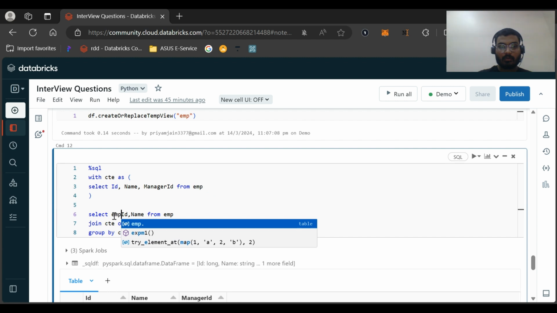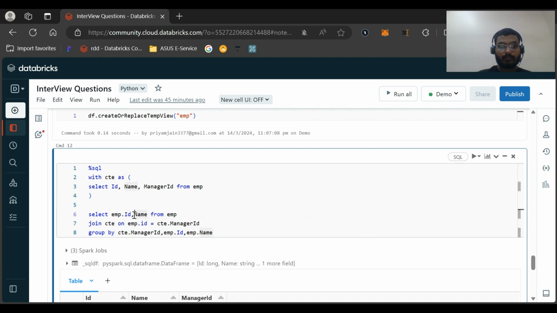Put this here also, otherwise it will give an error because it won't identify from which table we want this ID and name.